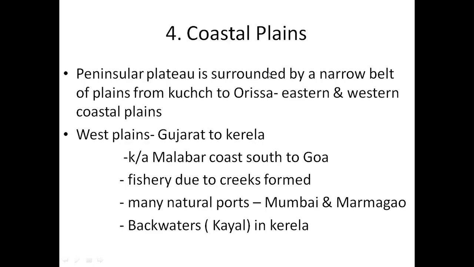Now, apart from fishery, there are also many natural ports available in the western coastal plains. Ports means what? Where ships come and unloading and offloading of ships takes place. So there are natural and man-made ports. Natural ports means the area naturally is like a port where ships can come and they can offload and onload. And man-made ports, what do they mean? Ports which are made by man, they are artificially made. The 2 natural ports on the western coastal plains are Mumbai and Marmagao.